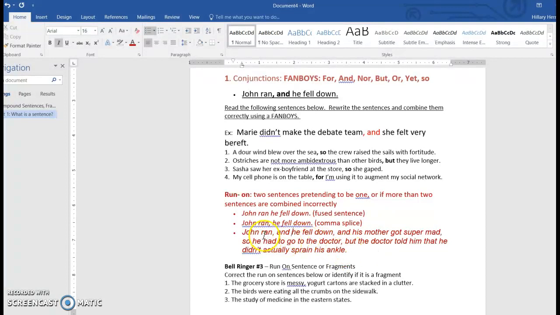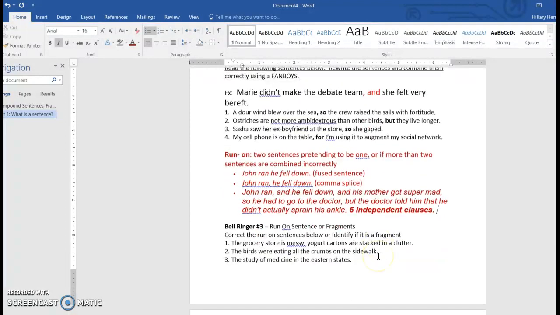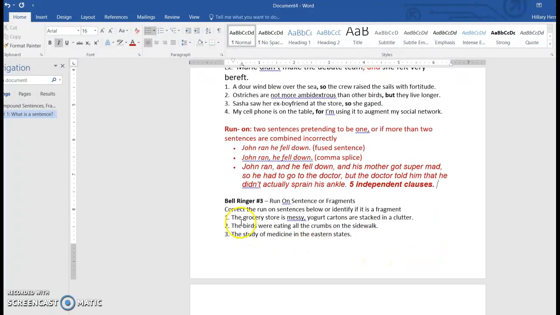So that is 1, 2, 3, 4, 5 independent clauses. Compound sentence is only allowed to put two together. So because it's more than two, it is also a run-on. So here's some examples. The grocery store is messy, comma, yogurt cartons are stacked in a clutter. That would be a run-on.